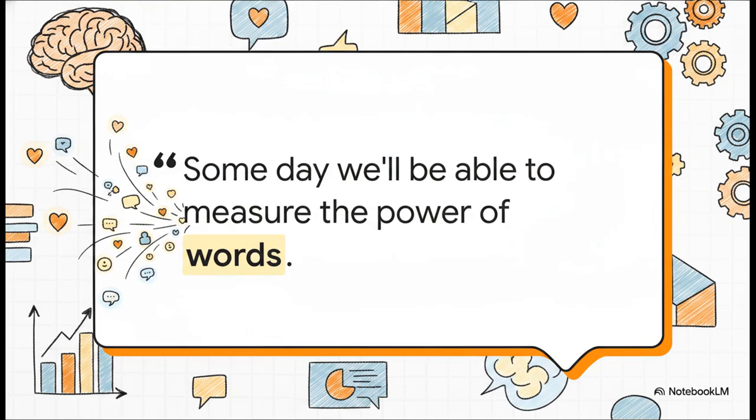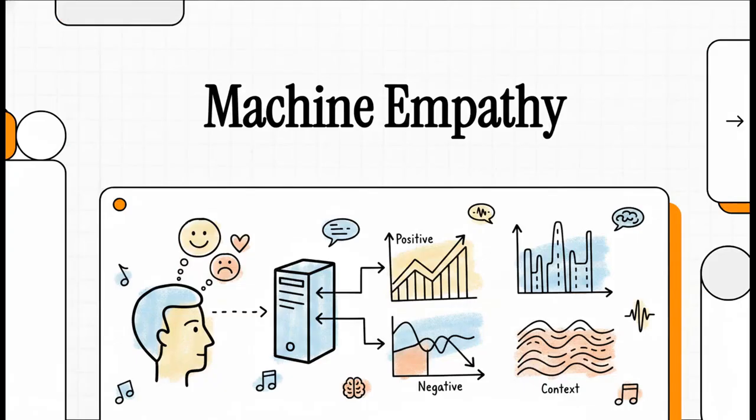Let's kick off this explainer with a quote that is as poetic as it is wildly prophetic. Maya Angelou once said, "Someday we'll be able to measure the power of words." Now, what she intuitively grasped as a brilliant writer, computer scientists have literally spent the last few decades trying to turn into cold, hard mathematical reality. Welcome to our explainer on the evolution of machine empathy.